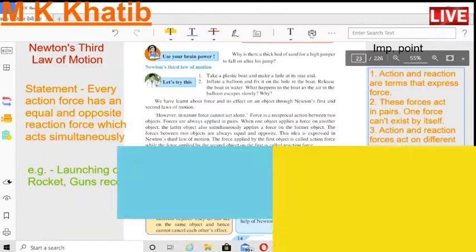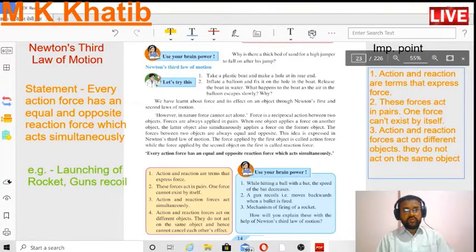Hello students. Today we are going to study Newton's third law of motion. During this study we observe two laws before. In these two laws Newton shows the force and its effects on the object.